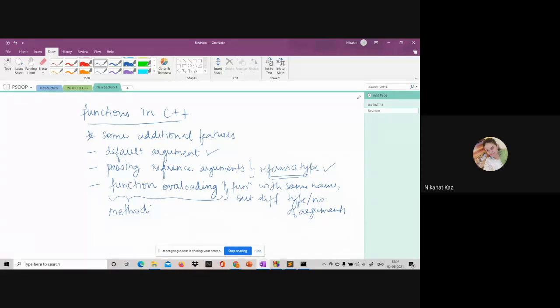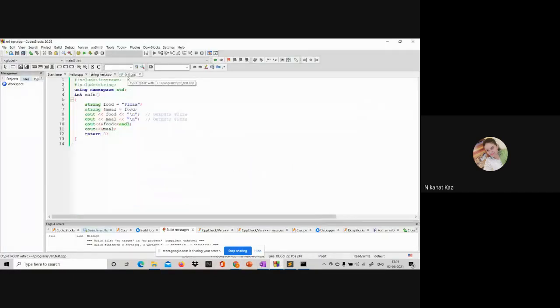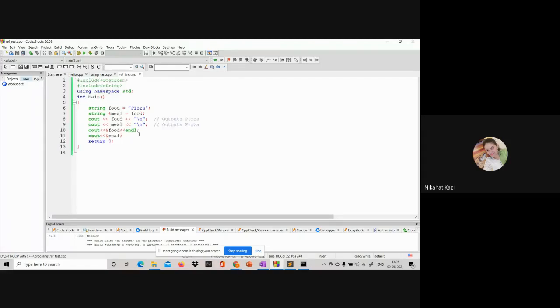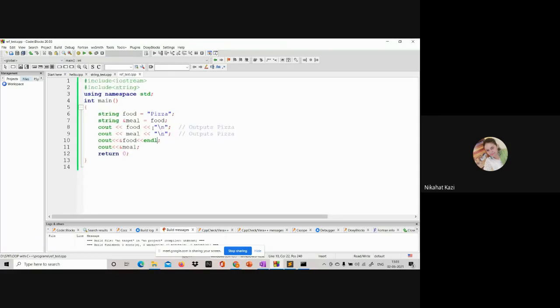Let me discuss the reference type first, then we will switch to how to pass reference arguments. So how do you create a reference type or a reference variable? Let me just zoom in on the syntax. Here is one variable of type string called food.